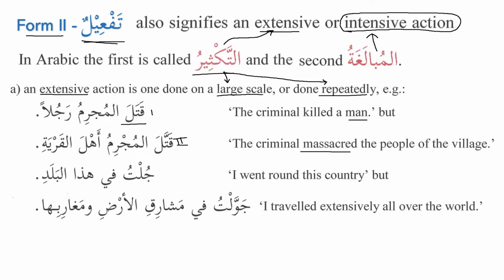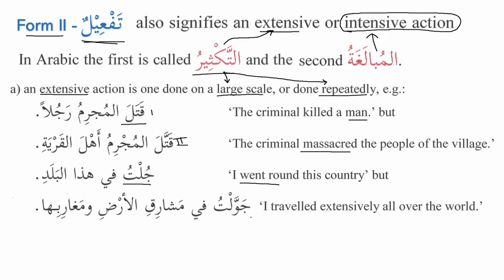Similarly, if you say jultu fi hadha al-baladi, jala yajulu jawlan, that means to walk or to go around. So you say jultu, it's on the pattern of qala yaqulu qultu. And similarly, you say jala yajulu jultu. Jultu fi hadha al-baladi, I went around this country.